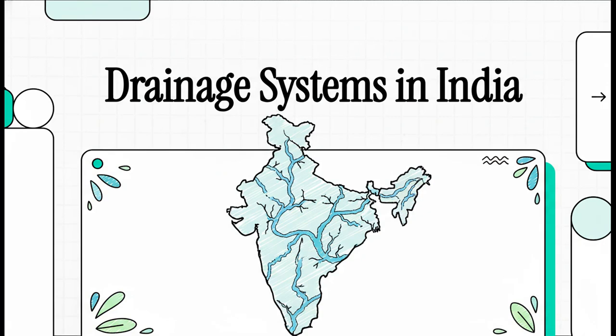Hello, students. Today, we are going to explore a very interesting topic in geography. We will be learning about the rivers of India and how they create something we call drainage systems. It's a journey that shapes the very land we live on.